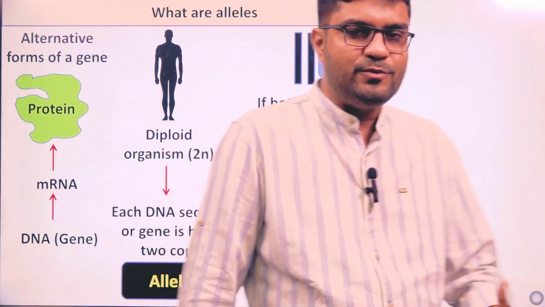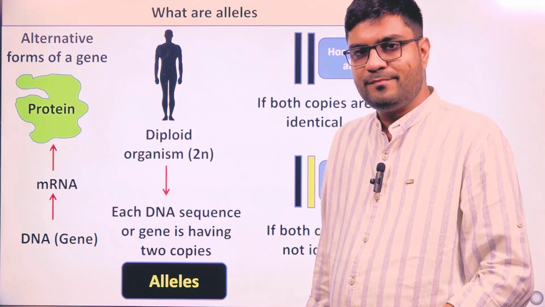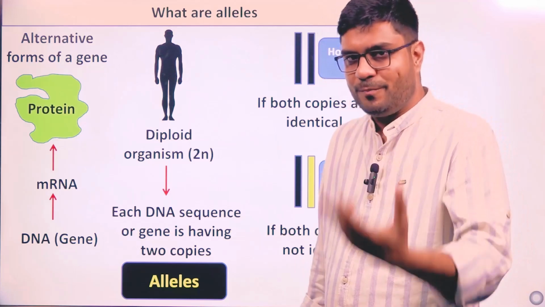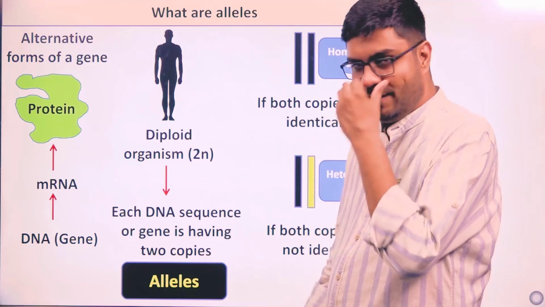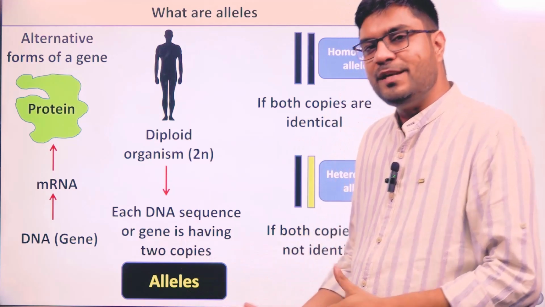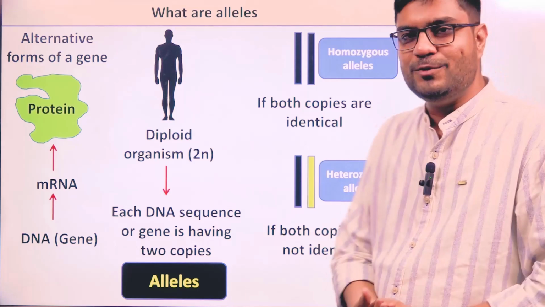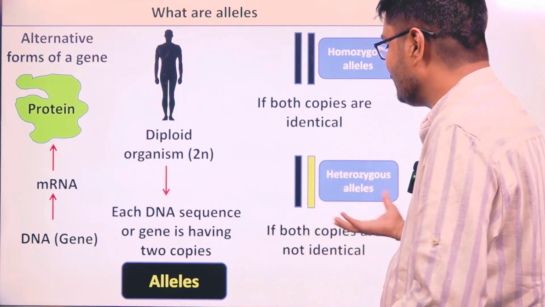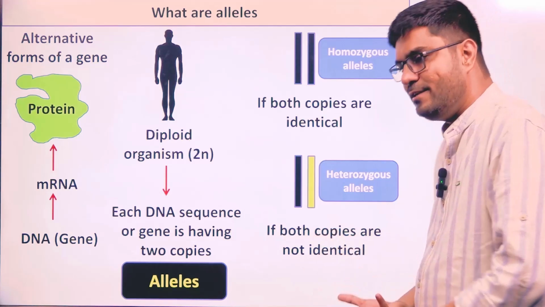A gene is going to code for a protein. In a diploid organism, the gene is going to have two copies. These two forms of this particular gene are called alleles. If both of them are identical, then we call them homozygous alleles. If both of them are not identical, we call them heterozygous alleles.